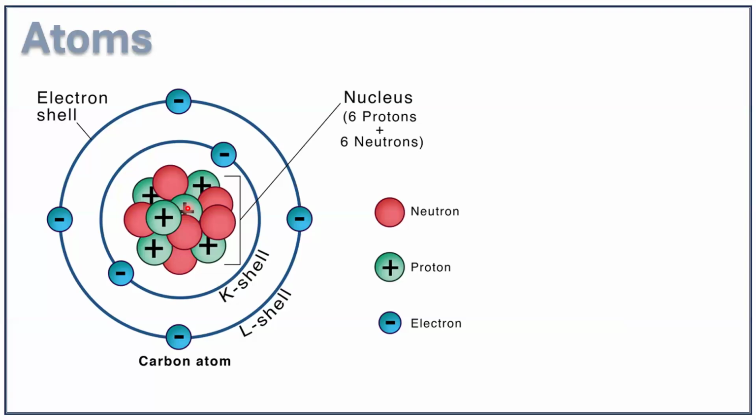And each shell can accommodate only a fixed number of electrons. For example, the first shell can only accommodate 2 electrons because of its small size. The second shell, because of its larger size compared to the first shell, can accommodate a greater number of electrons. That is, it can accommodate 8 electrons. The third shell can accommodate an even larger number of electrons. That is, it can accommodate 18 electrons, like that. But anyway, these are called shells.